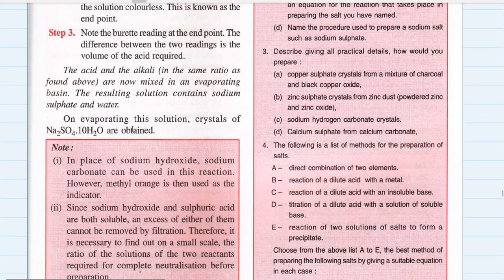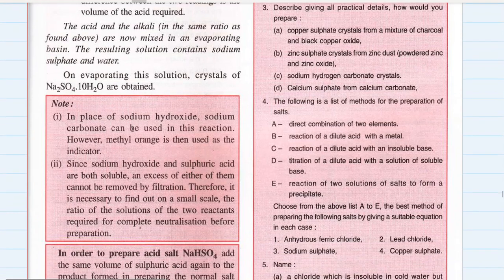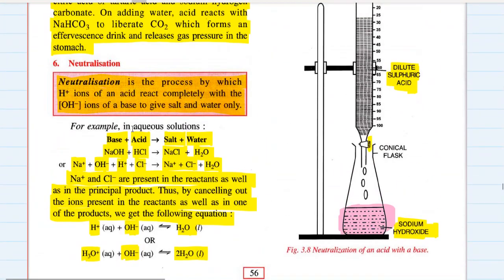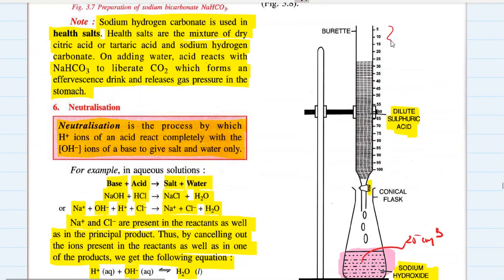Note the burette reading at the end point. The difference between the two readings is the volume of acid required. The initial value and the final value of the acid level in the burette will give you the amount of acid required for complete neutralization of sodium hydroxide. The acid and alkali in the same ratio as found above are now mixed in an evaporating basin. Now you know that there is 25 centimeter cube of sodium hydroxide. Suppose the acid which has been used is around 30 centimeter cube.